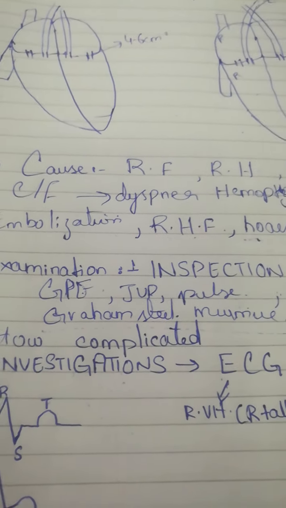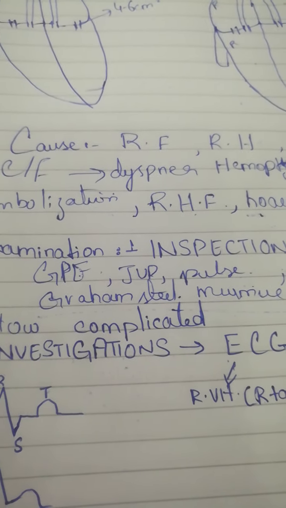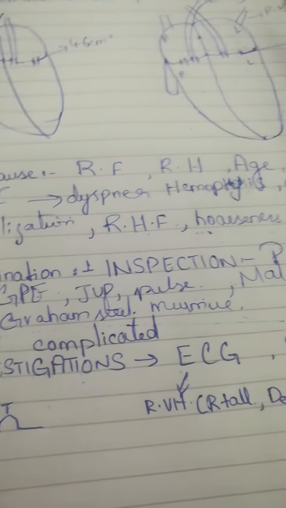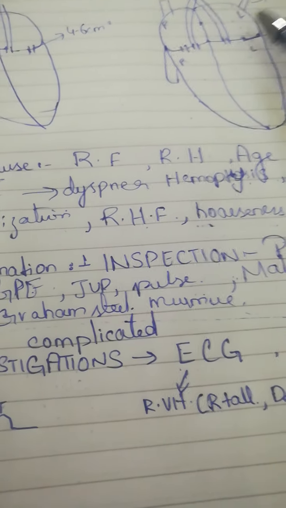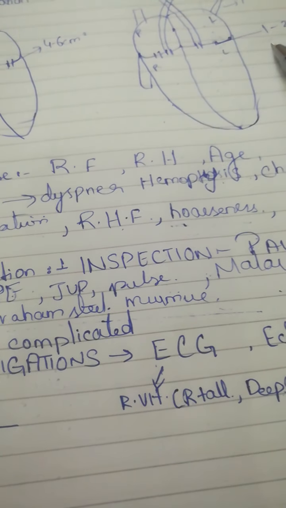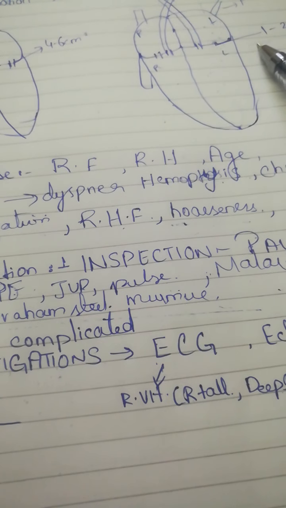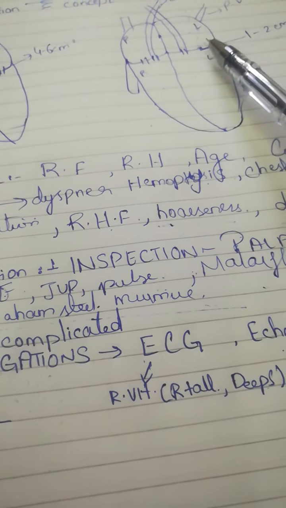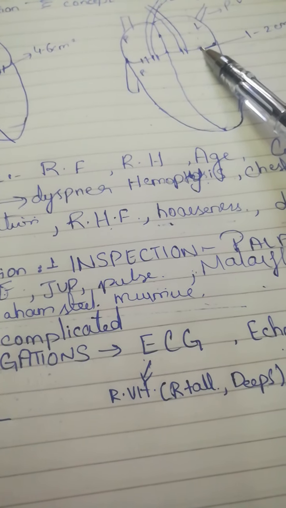Well, we will first say that the heart valves are not pliable. And how will we know that the mitral valve is not pliable? Well, if the loud S1 changes into soft S1, that is, the loud first heart sound changes into a soft first heart sound, then we will say that the patient is moving toward complications.